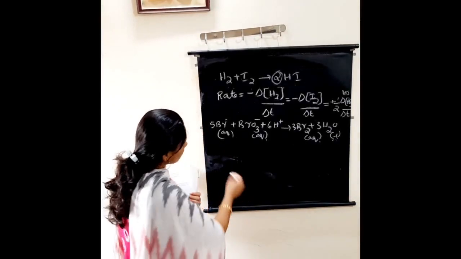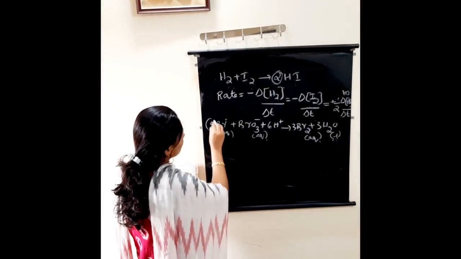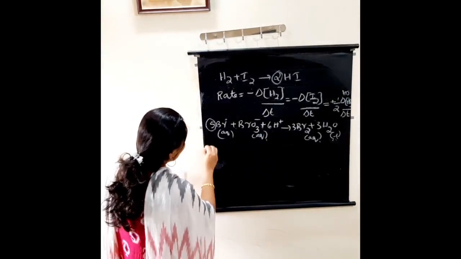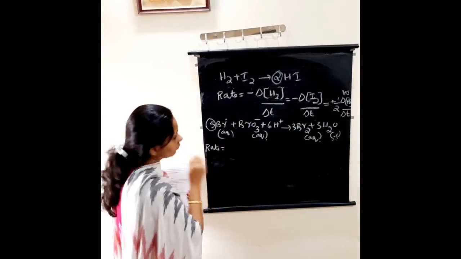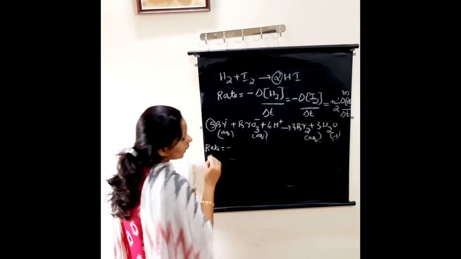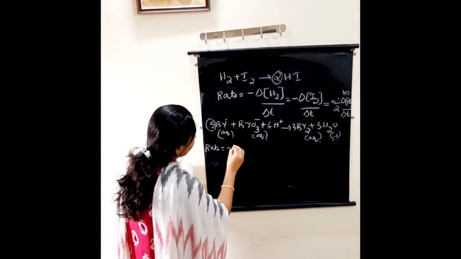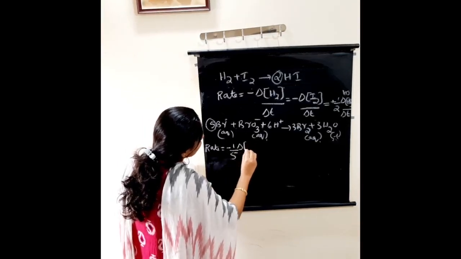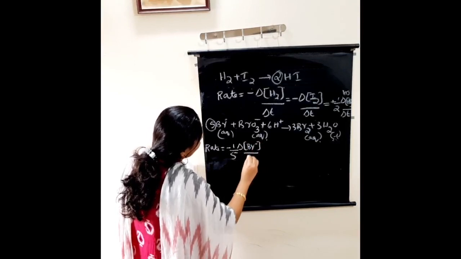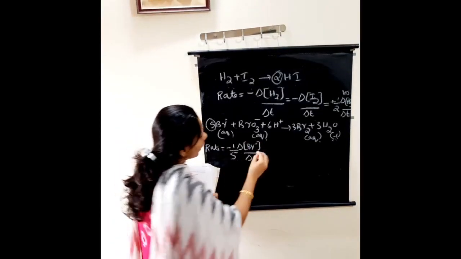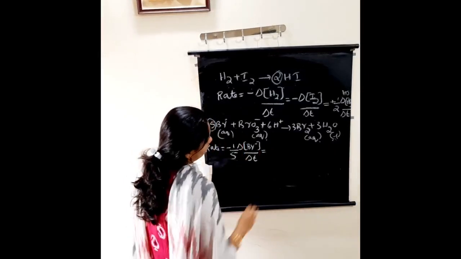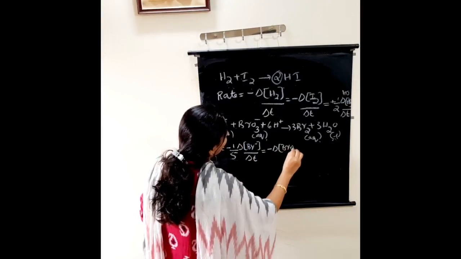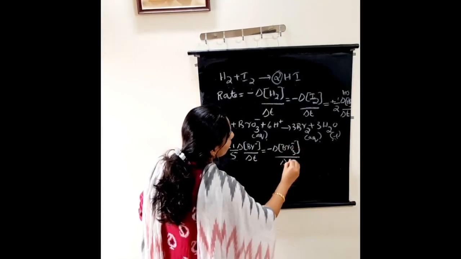So how will we write? We know here the reaction coefficient is 5. Here nothing is there. Here 6. So how will we write in terms of reactants and products? So rate equal to minus. Why am I writing minus? Because it is the reactants. What is the coefficient? 1 by 5, divided by the coefficient, into delta concentration of Br minus divided by delta T. Right. Equal to, here no coefficient, so I will write minus delta concentration of BrO3 minus divided by delta T.